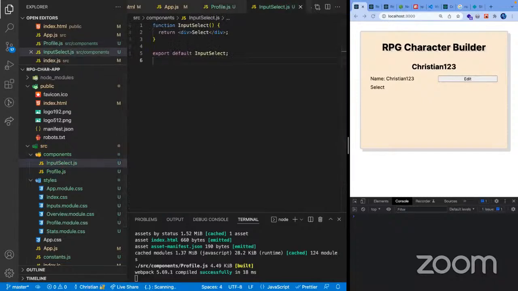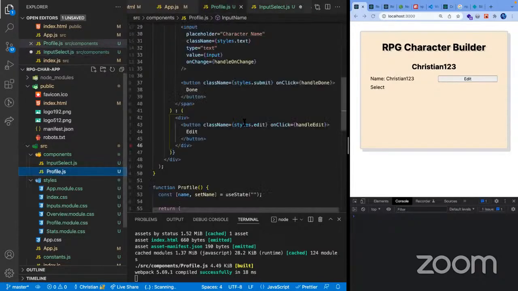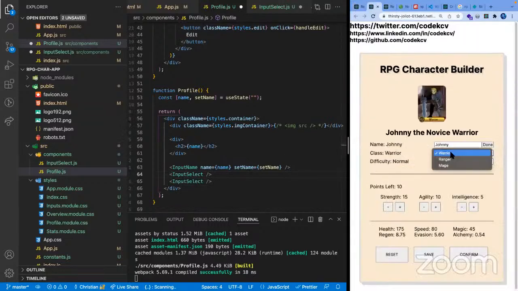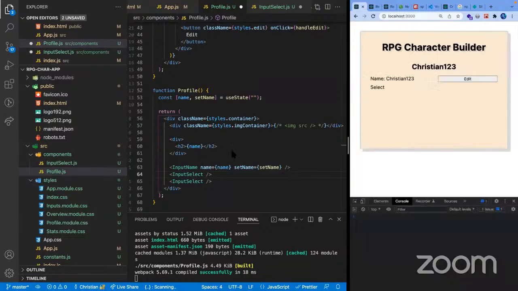And I feel like it's gonna be pretty long. Okay, so for our input select, it's gonna be a select field, but the beauty of React is again with the components and reusability, because we do have two drop downs, which would be this one and also this one for class difficulty. So let's try something like that.